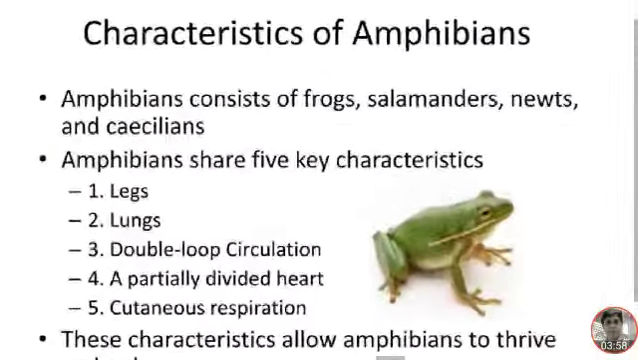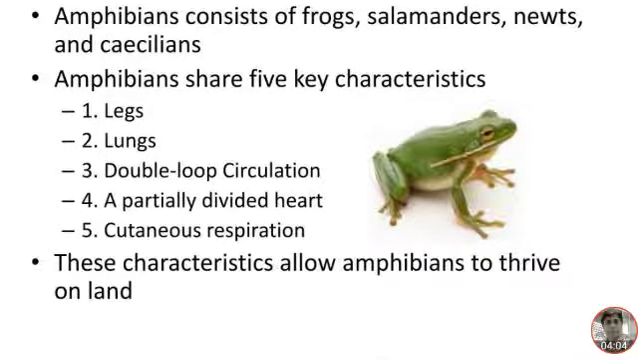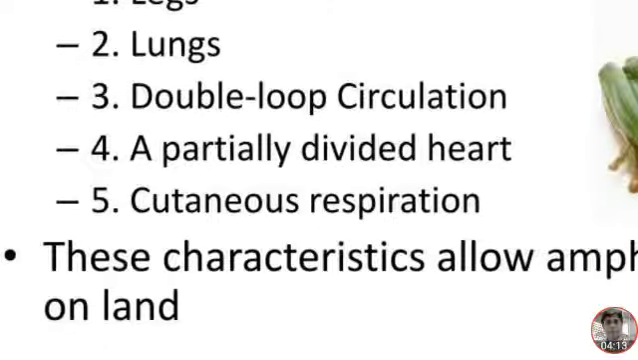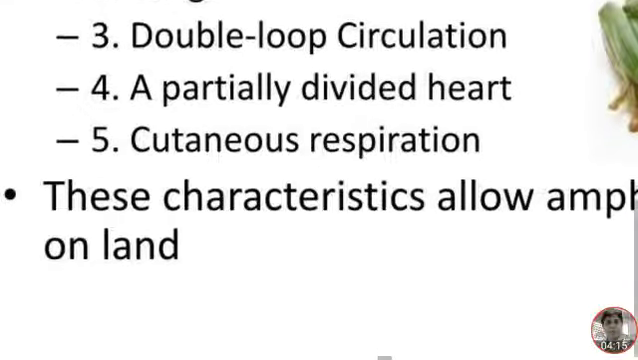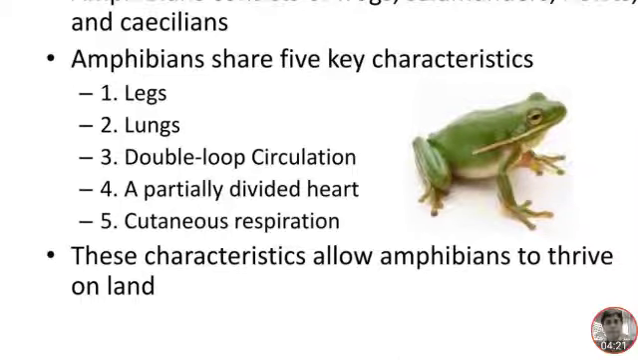Characteristics of amphibians. Amphibians consist of frogs, salamanders, newts, and caecilians. Amphibians share five key characteristics: legs are present, lungs are present, double loop circulation with a partially divided, three-chambered heart, and cutaneous respiration, that is respiration through skin. These characteristics allow amphibians to thrive both on land and in water.